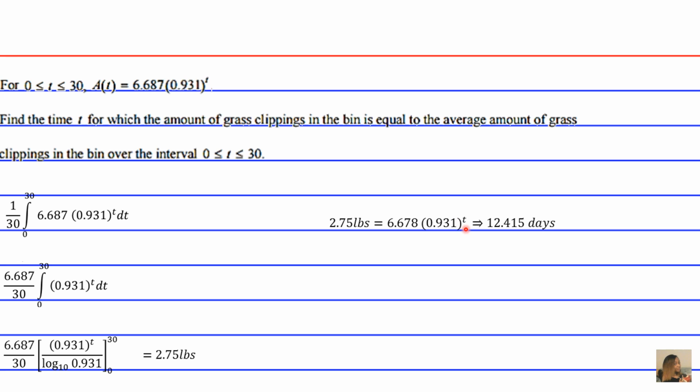And then when you divide both sides by 6.687, and you take the log of both sides, you're going to get 12.415 days, okay?